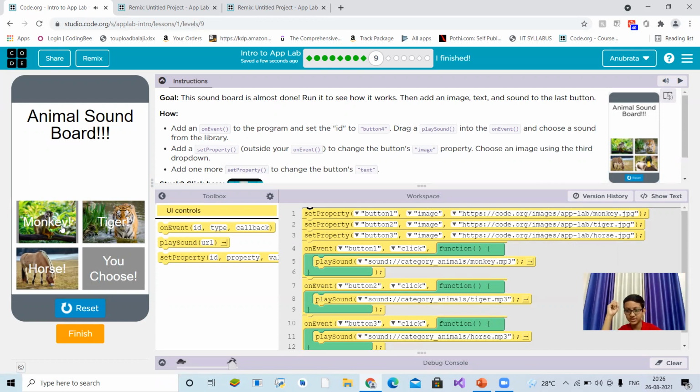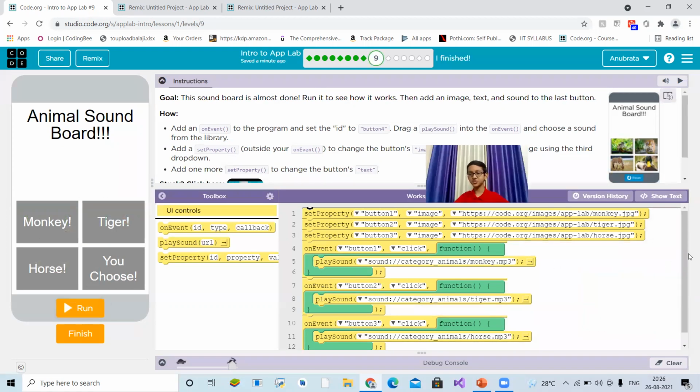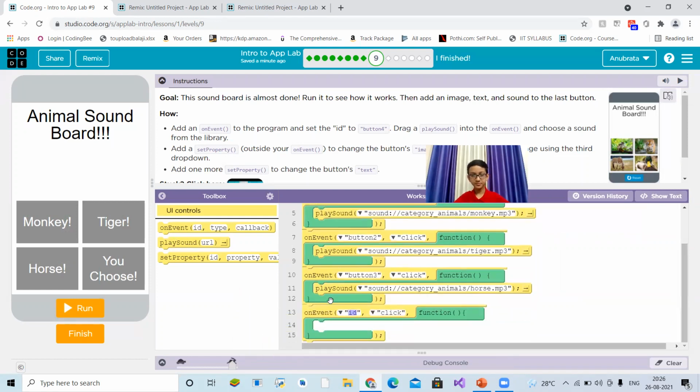I think you have heard the sound. Yeah, I have also. Click on tiger. Get the sound of tiger. And clicking on horse. Horse. But clicking on you choose, we hear the sound of you choose because you choose is no animal. Okay, you choose. Here we have to choose what will be the next animal.